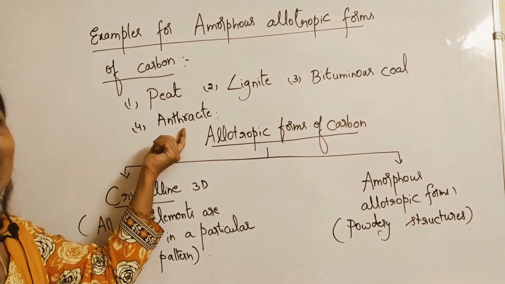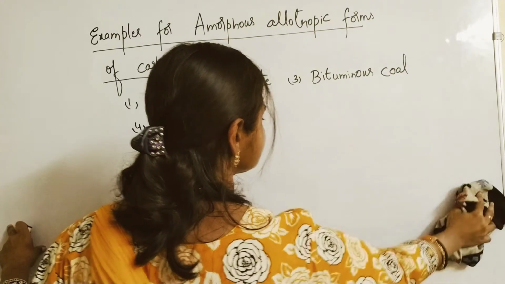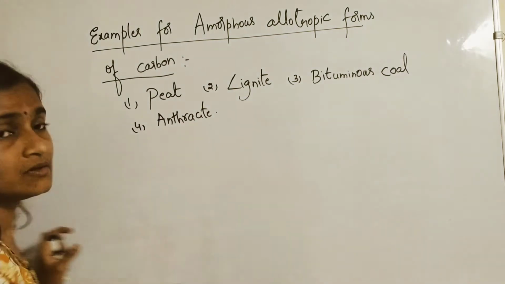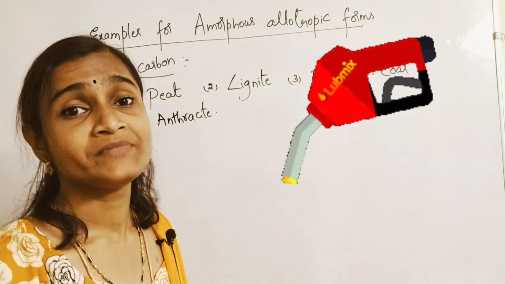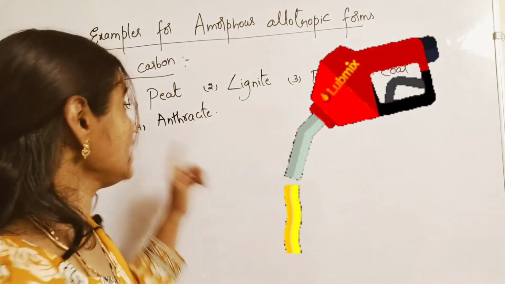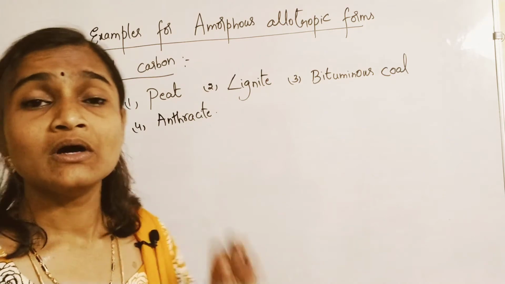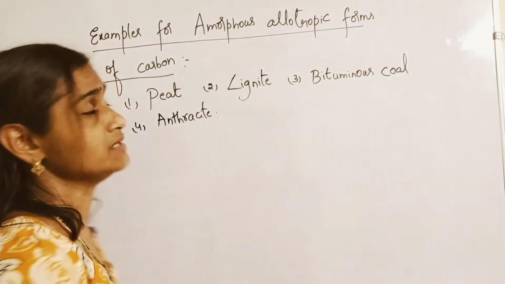And next is what? Anthracite. Anthracite is the oldest coal. The maximum percentage of carbon is present in that, the maximum amount of carbon. It is the oldest coal and can be used as a very good fuel, you can say the best fuel. A rich source of carbon is present in that. So these are what? Amorphous allotropic forms of carbon.